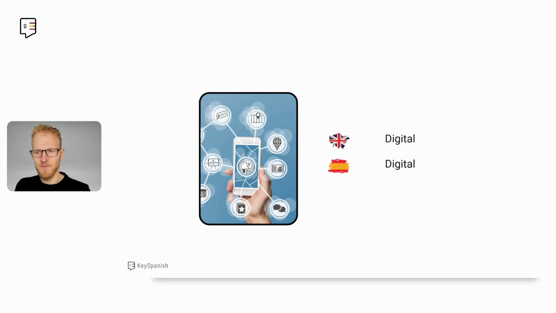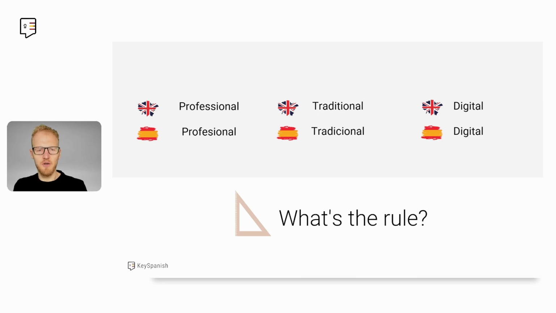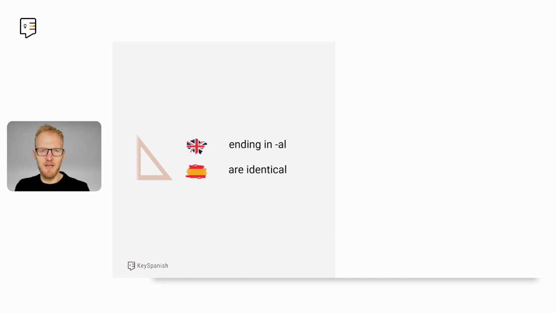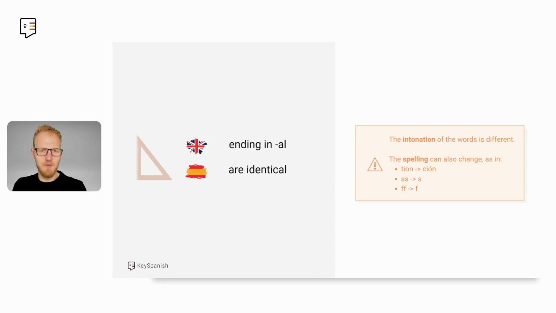Digital. So if I show you this, professional is profesional, traditional is tradicional, digital is digital, then what can you conclude from this? So we can infer from this that words ending in -al in English are identical in Spanish. We need to be careful though, as we have seen with professor before and now professional.